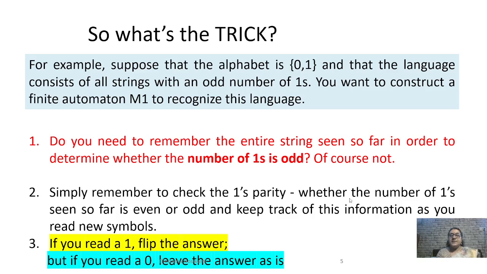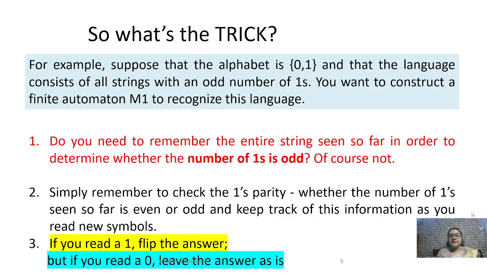If I ask whether the string contains an even number of ones, do I remember every symbol I have read? No, exactly. So, what is the trick? This slide contains the central idea behind DFA construction. Suppose the language consists of all the strings having an odd number of ones. Initially, many students think the automaton must count all the ones.